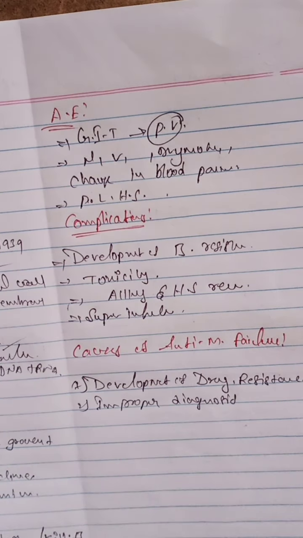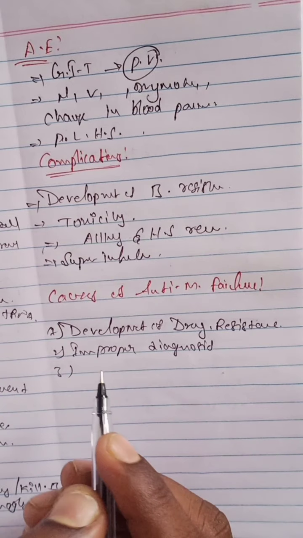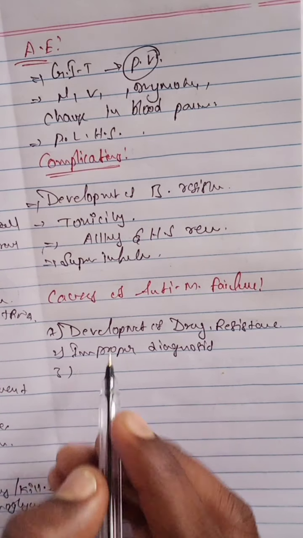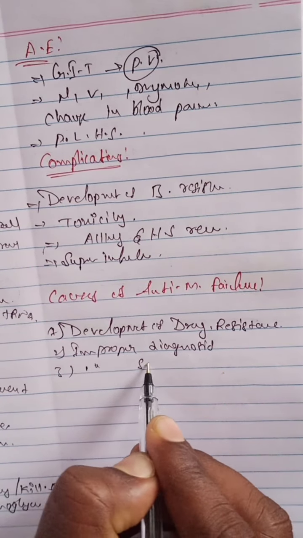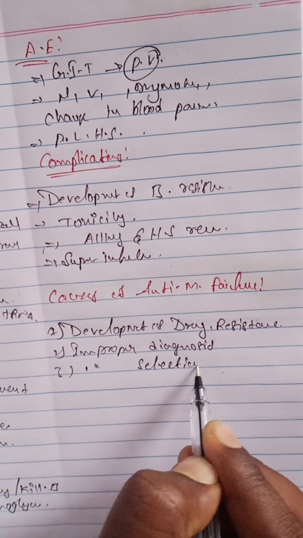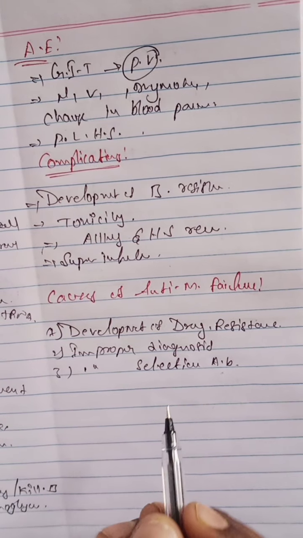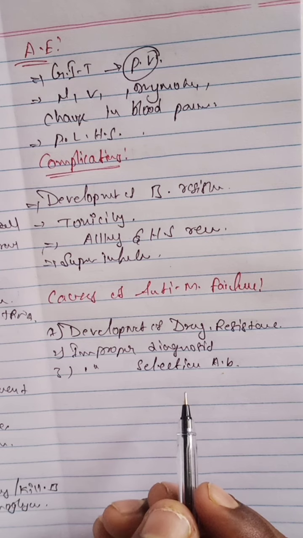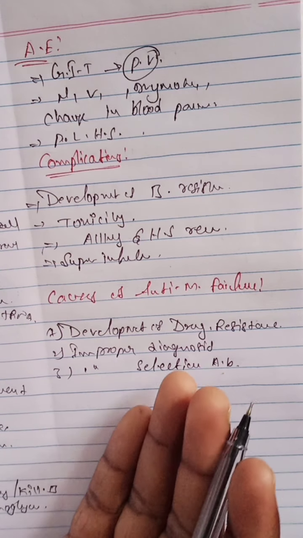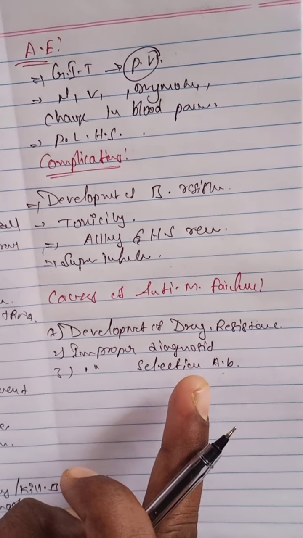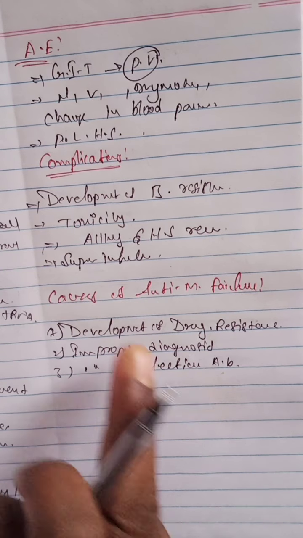And the next one, improper selection of the antibiotics. In case we are treating with penicillin, replacing penicillin V with penicillin G, at that moment also there is a chance it causes failures.